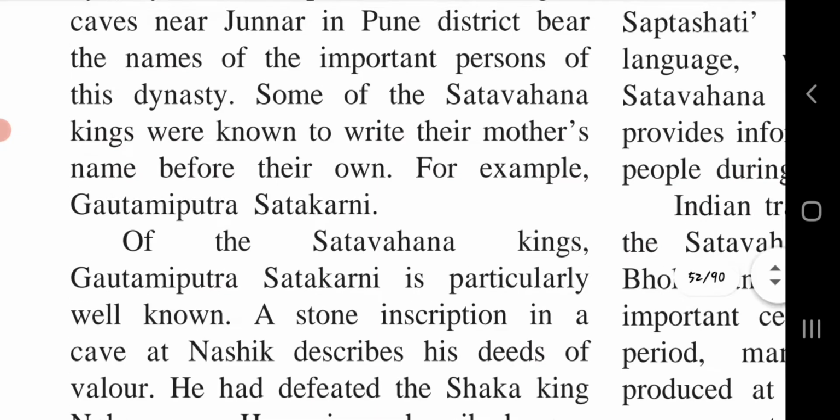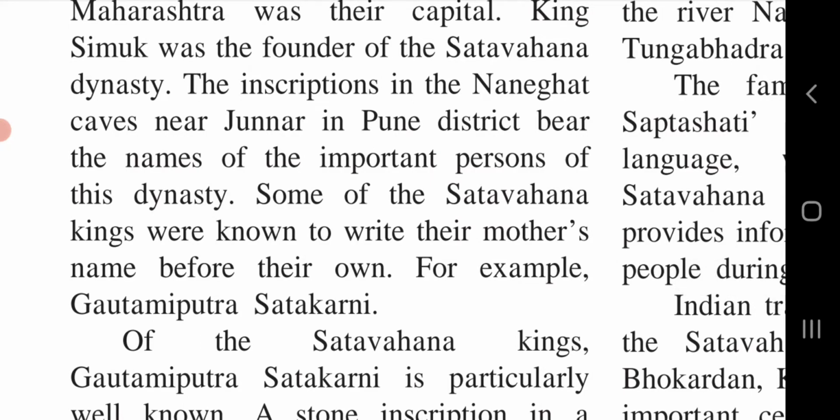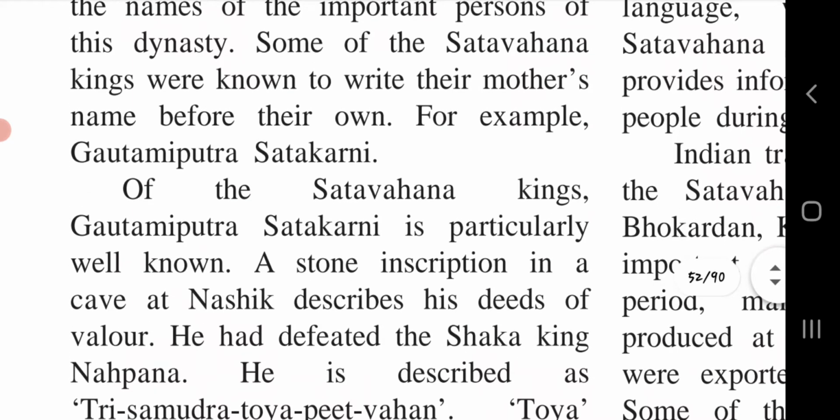So the people of the Satavahana dynasty wrote their name after their mother's name, meaning the mother's name comes first. Gautami is the mother's name, and Satakarni is the child's name. Gautami Putra Satkarni. It means Satkarni is the child of Gautami.